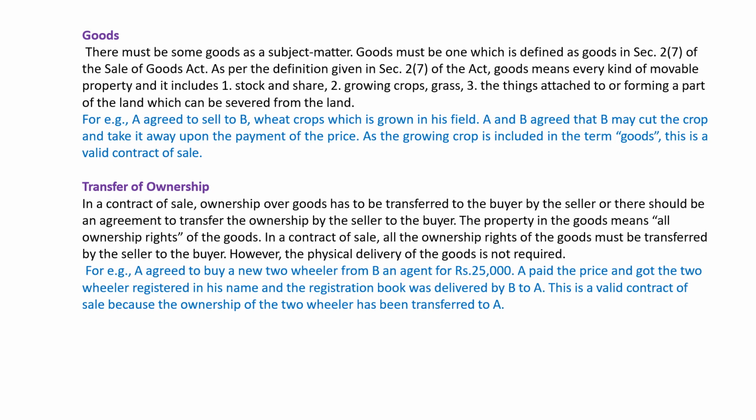Mr. A pays the price and the two-wheeler is registered in his name, and the registration book is delivered from B to A. This is a valid contract of sale because ownership of the two-wheeler has been transferred to A. It must be a transfer through the agent also.